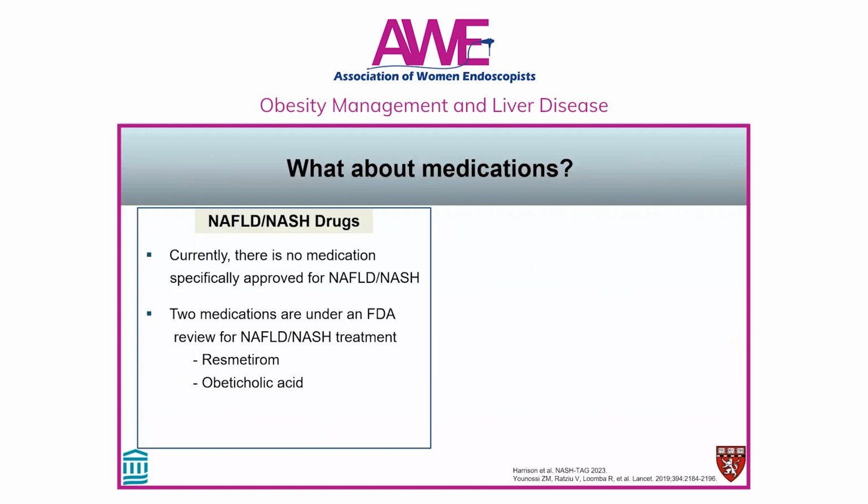What about medications? Currently, there's no medication that's specifically approved for NAFLD-NASH. There are 2 medications that are under an FDA review for NASH treatment. These are resmetirom, which is a thyroid receptor agonist, and obeticholic acid, which is an FXR agonist.